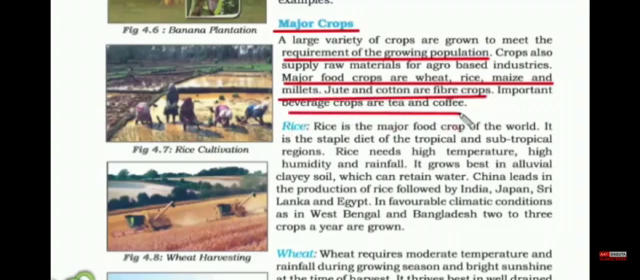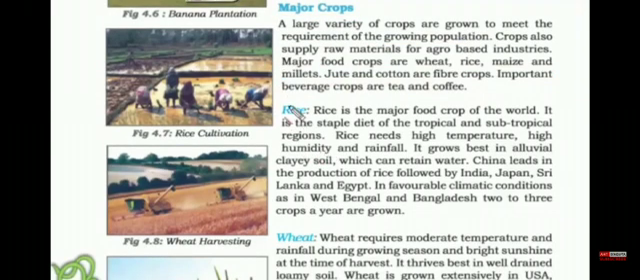We eat them. Jute and cotton are fiber crops. We don't eat them. We use them to make other products like bags, cloth. You must have heard about jute bags, cotton clothes. Then we have something called beverage crops, that is drinkable, like tea and coffee. Now let's briefly read about each of the major crops.